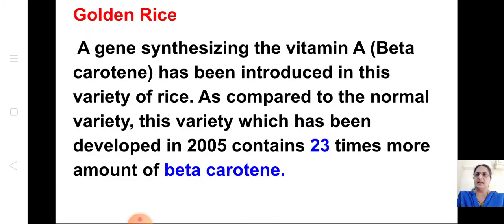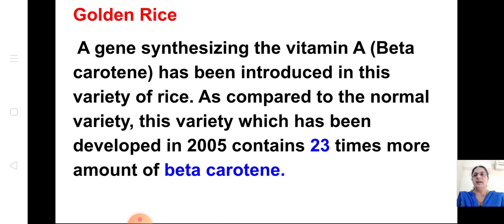Next, golden rice. A gene synthesizing the vitamin A, beta carotene vitamin, has been introduced in this variety of rice. This is a good quality rice. It has got a gene synthesizing the vitamin A. Vitamin A is synthesized which has been introduced in this rice.